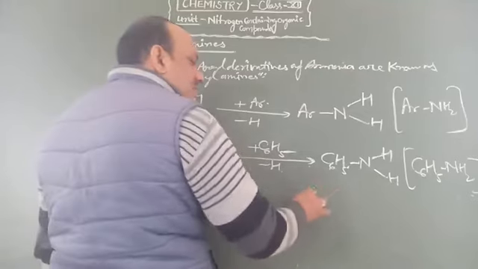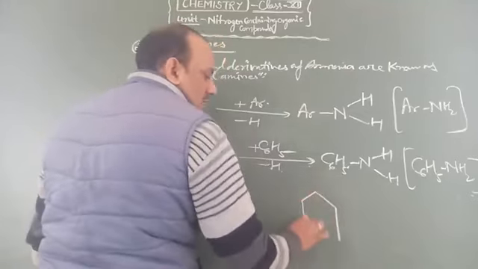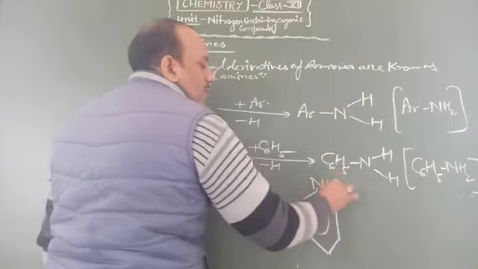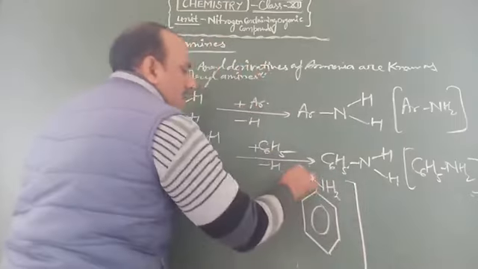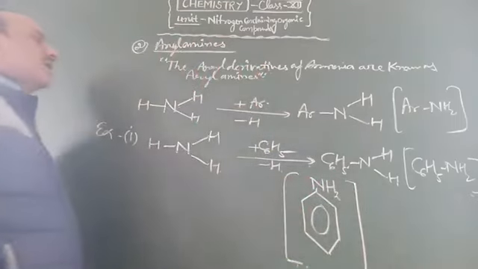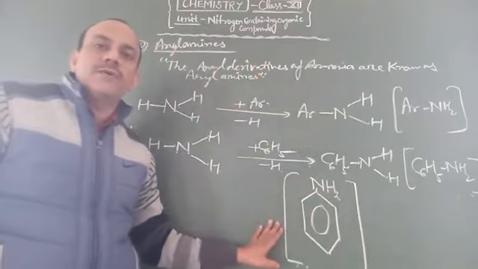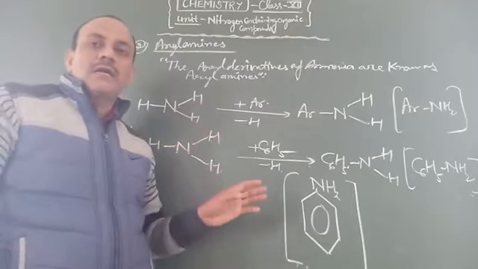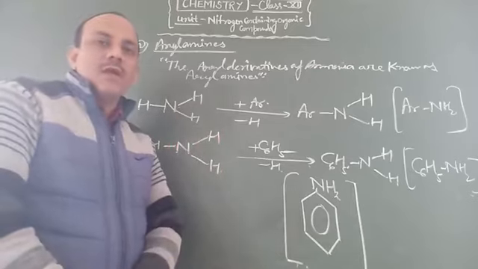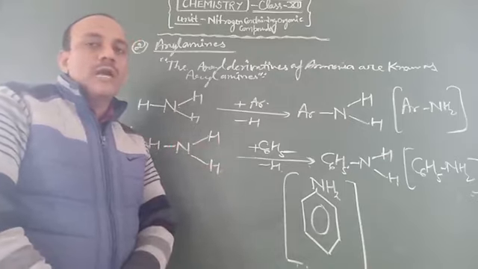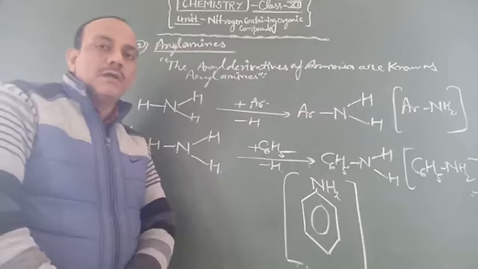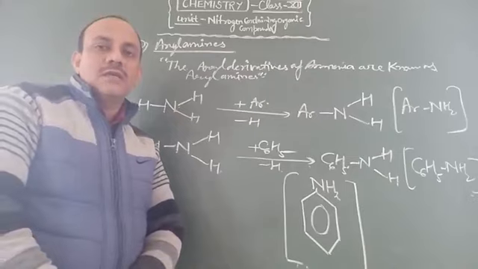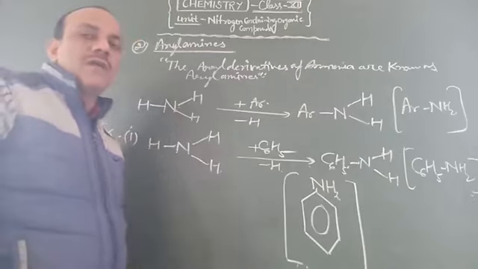Its structural formula is a benzene ring with NH2 in the case of aniline. It is also a study product for you. So we have completed the classification of amines. Now we will discuss how we can name them on the basis of IUPAC, so we discuss the IUPAC naming of amines.